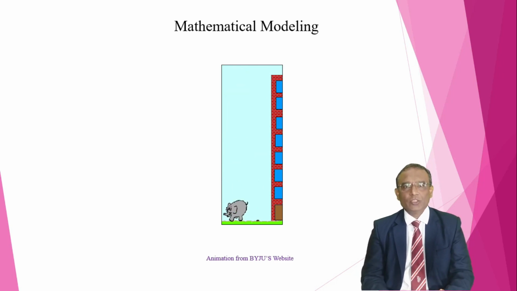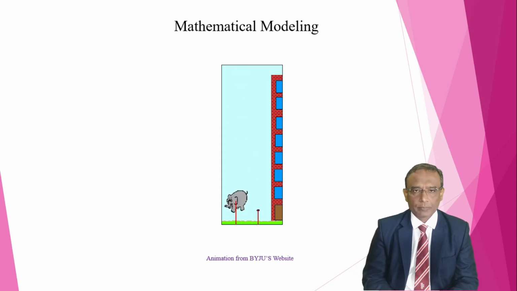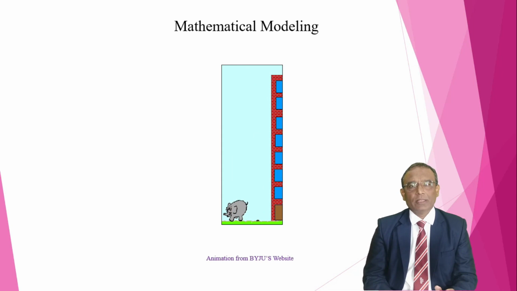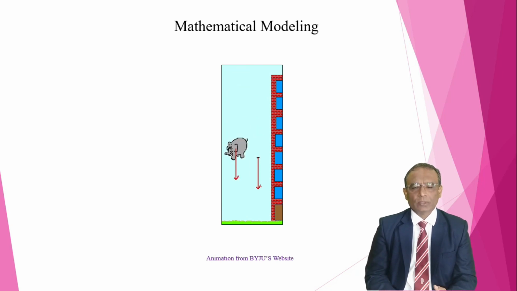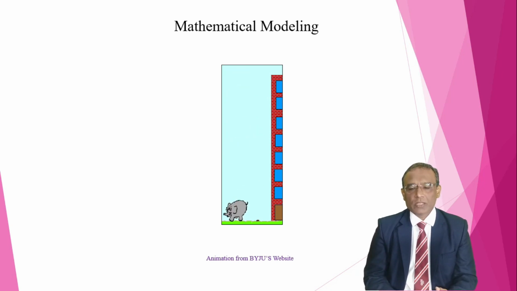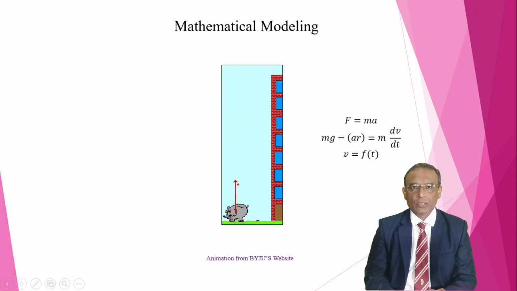Here the elephant is jumping from a multi-storied building and it is going down. It is very clear that when anything goes down, it is because of the gravitational force, and whenever a problem is governed by the gravitational force, then we have to use Newton's law, and you are aware of what Newton's law is. The force is equal to mass into acceleration. Force is equal to mass into acceleration is Newton's law.